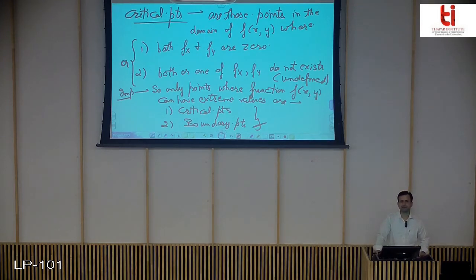So you now have two kinds of points where you can check the extreme values for f(x,y): critical points, where both partial derivatives are simultaneously 0, or one or both are undefined, and the boundary points, if the boundary of the domain on which f(x,y) is defined is given. Okay, so this completes your critical points and the points where we must look for your extreme values.